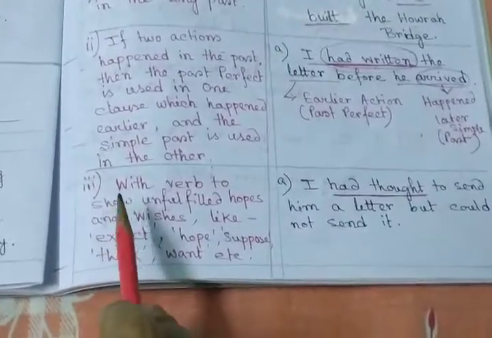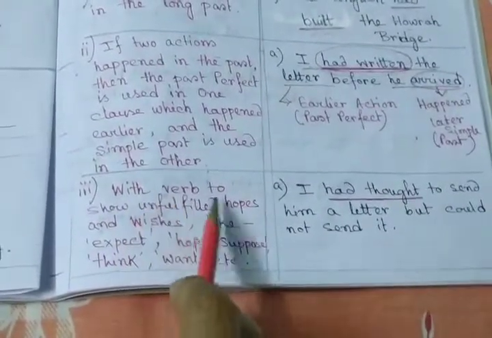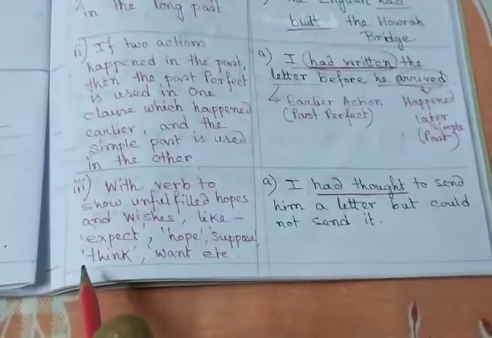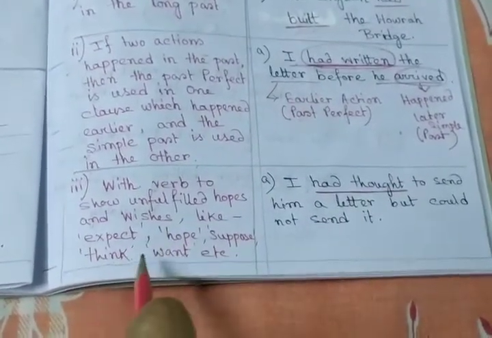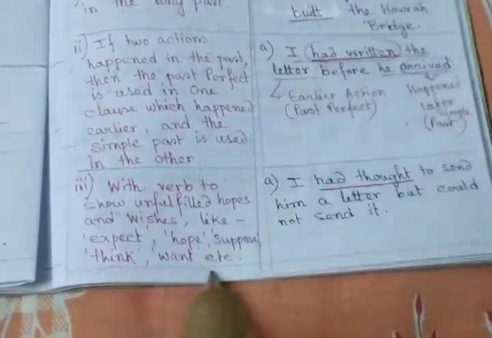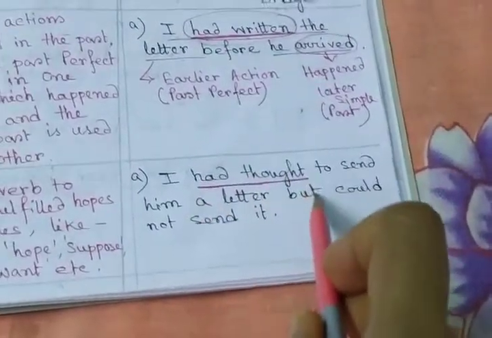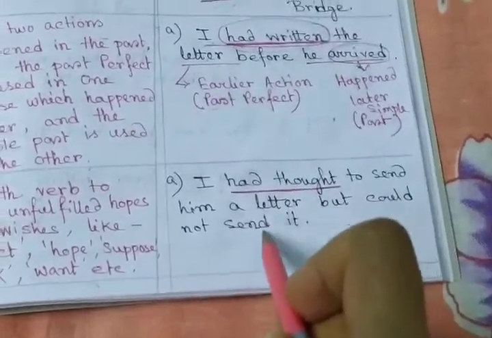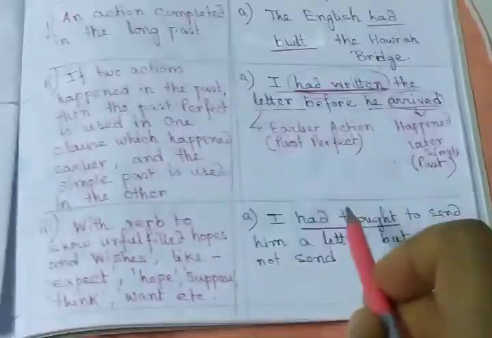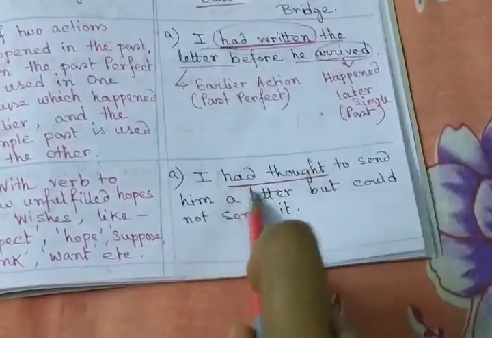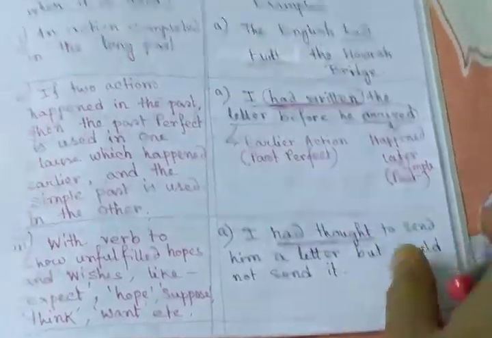Third rule, with verbs to show unfulfilled hopes and wishes, like expect, hope, suppose, think, want, etc. With these particular verbs, in that case, this tense is used. Follow the example. I had thought to send him a letter but could not send him. An unfulfilled action is expressed here. That's why had thought, the past perfect tense, is used here.